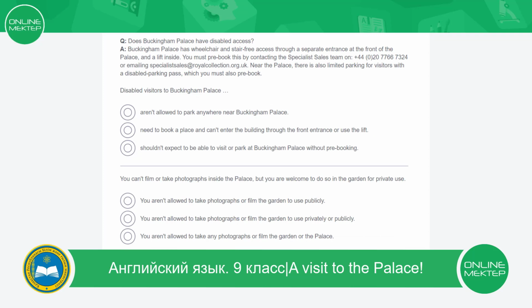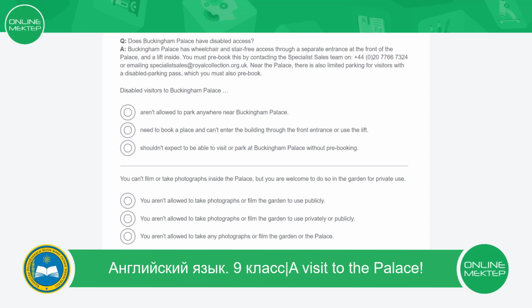Does Buckingham Palace have disabled access? Buckingham Palace has wheelchair and stair-free access through a separate entrance at the front of the palace and a lift inside.